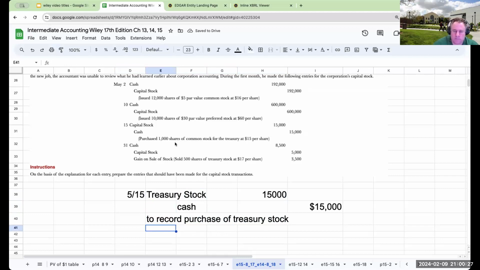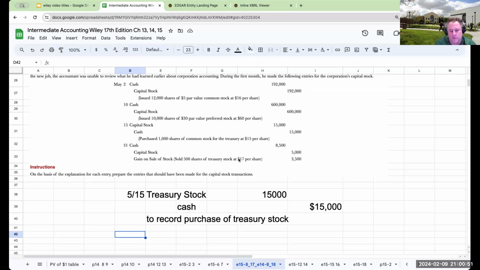There we go. Exciting. Now, coming down over here, gain on sale of stock, sold 500 shares of Treasury stock at 17 per share. Very important thing. Whenever we are dealing with the sale of our own stock, meaning if I've issued shares, we never recognize a gain or a loss. Why is that?